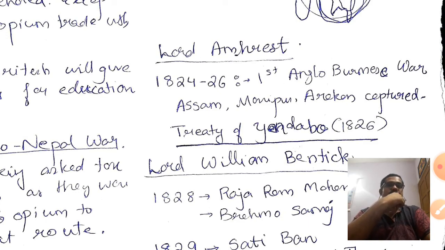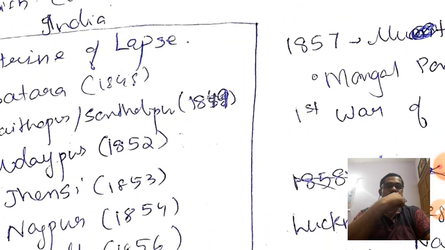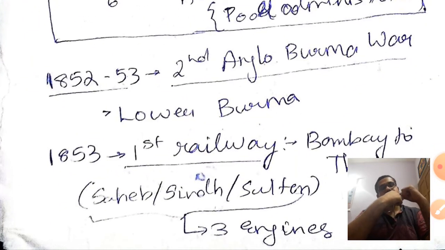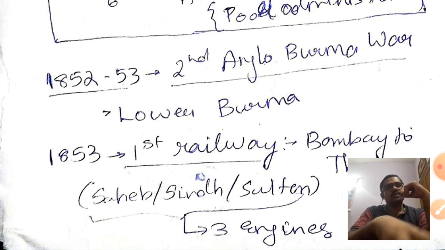Now coming to the second Anglo-Burmese War, in which Lower Burma was conquered, it happened about 25 years later. So the first war was around 1824-25, and after 25 years, in 52-53, the second Anglo-Burmese War captured Lower Burma. So we are now in the 1850s.